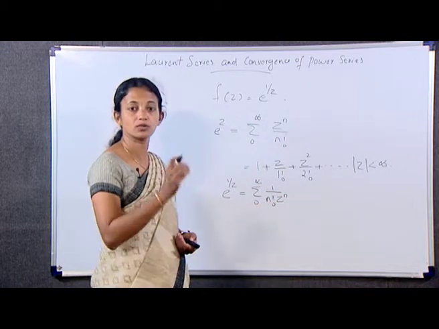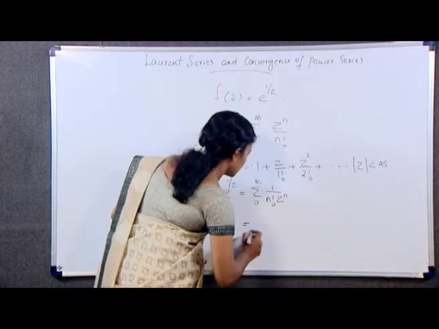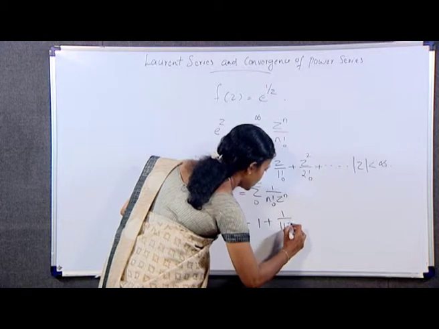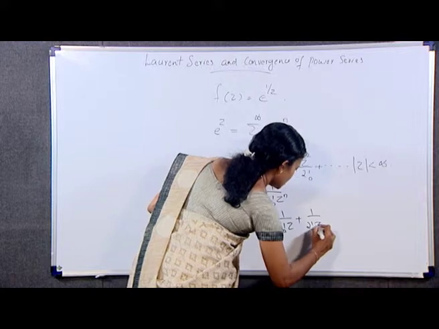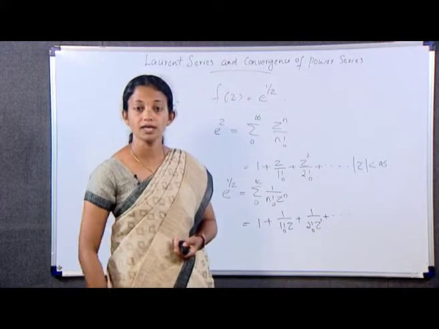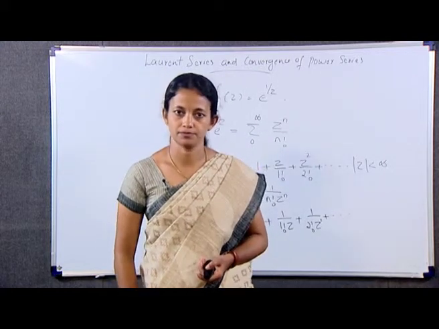By applying n = 0, 1, 2, 3, etc., we get it as 1 + (1/1!) z^(-1) + (1/2!) z^(-2) + etc., where 0 < |z| < infinity.